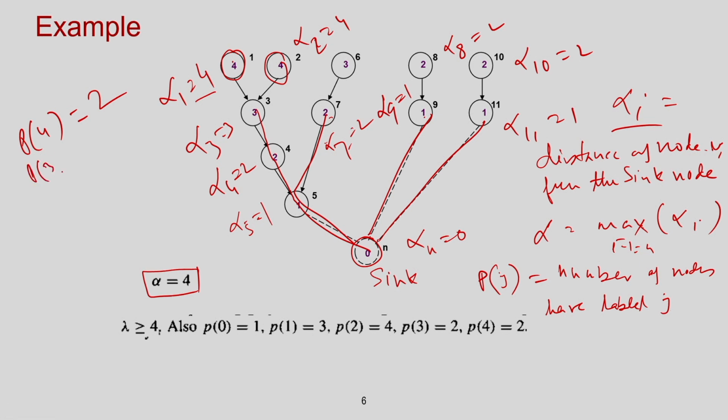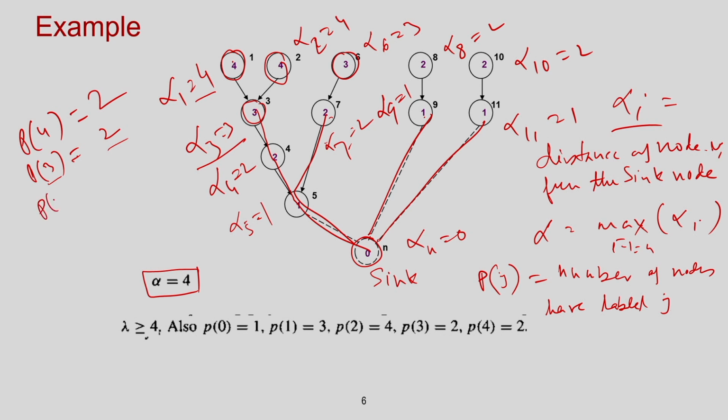Similarly, I can identify P3. P3 is basically one node, only one node, and for this node also 3, right. So, alpha 6 equal to 3. So, these are the two nodes having distance from the sink node is 3. So, there are two nodes which have level 3.